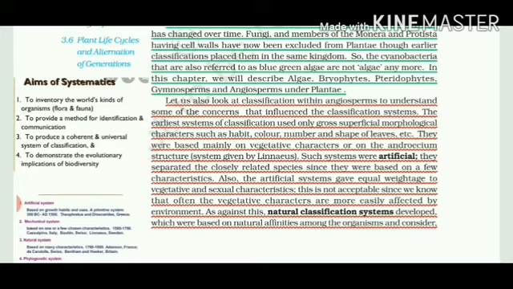So against this artificial system of classification, a new system of classification was developed that is called natural classification systems. Here, we have to consider the characteristics which are similar among the plants. So this natural system is based on many characteristics.